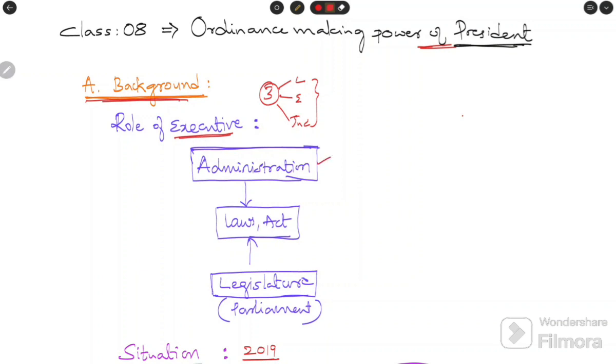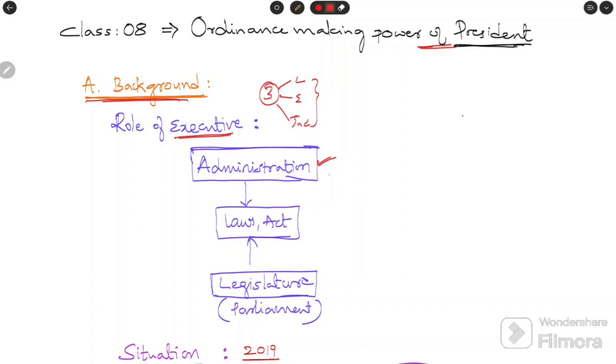It runs the country, administers the country, maintains law and order, protects the sovereignty and internal security of the country. Like this, it fulfills many objectives. The overall role of the executive is administration.